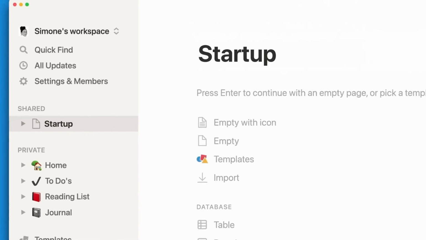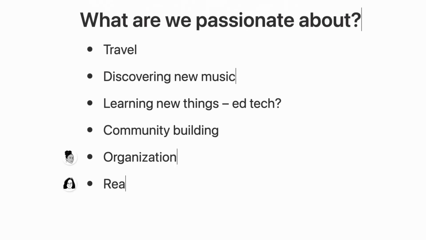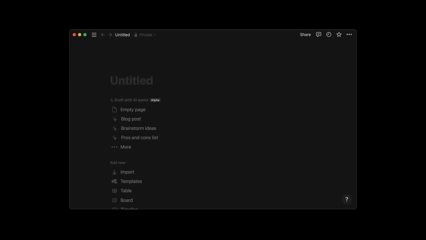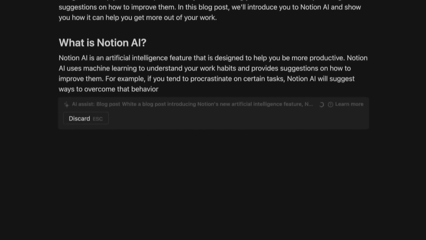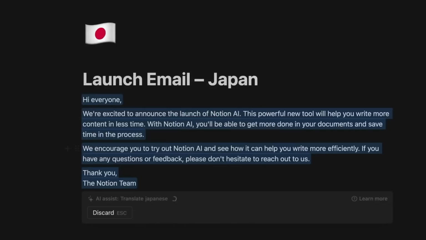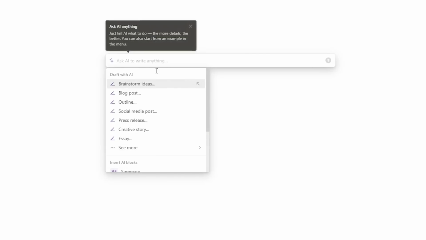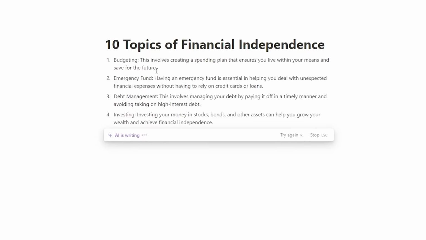Last but not least, we have Notion AI. For those who do not know, Notion is a note-taking tool that lets you write, plan, collaborate, and organize your thoughts. By itself, Notion is already super amazing. Then, recently, they made it even more awesome by adding Notion AI to it. Notion AI is basically ChatGPT, where you can use it to quickly create tables, action items, summaries, brainstorm ideas, and more. Let's say I'm looking to create a video about financial independence. So I can ask Notion AI to suggest 10 topics to me, and it will start to list them out.